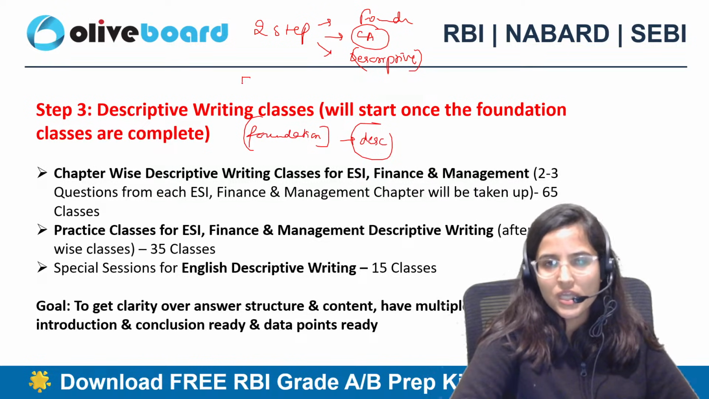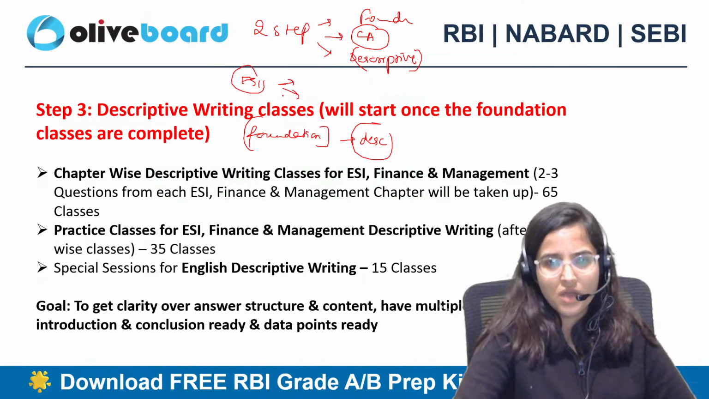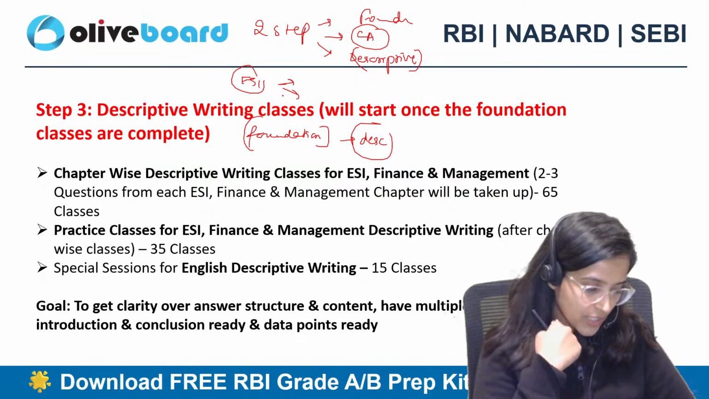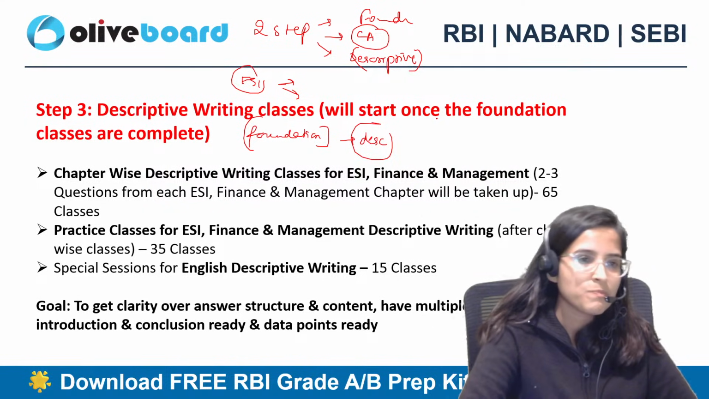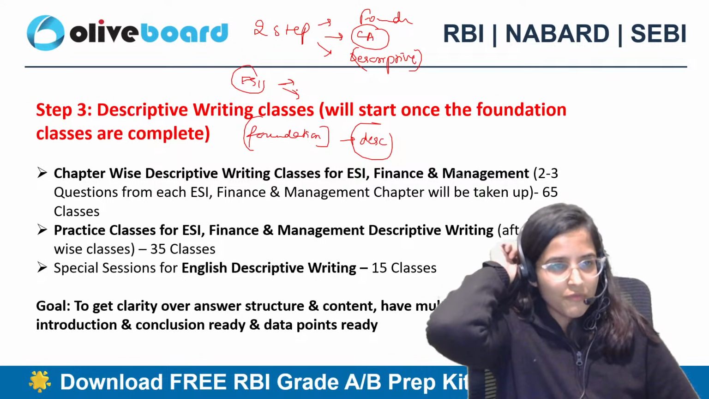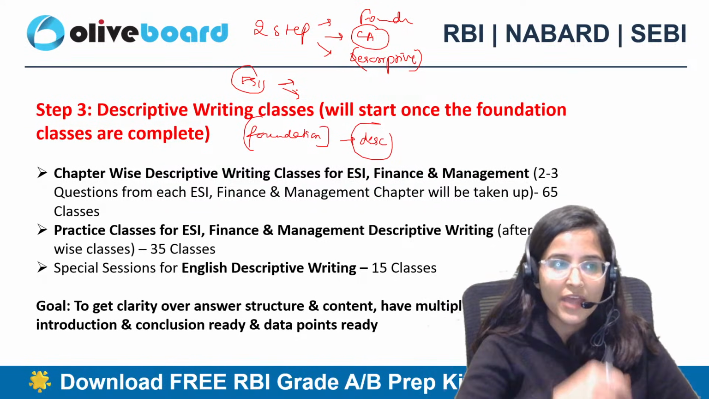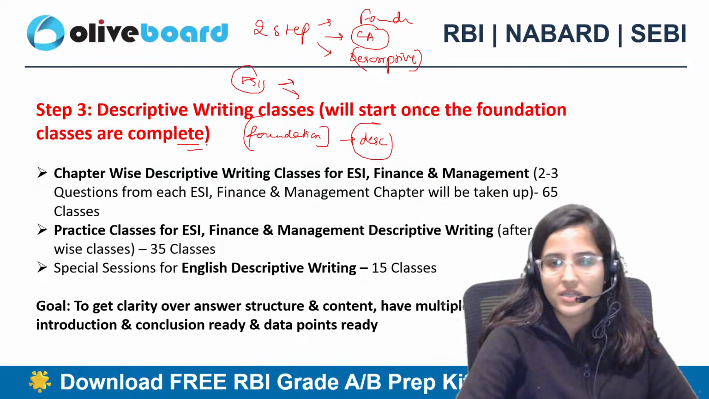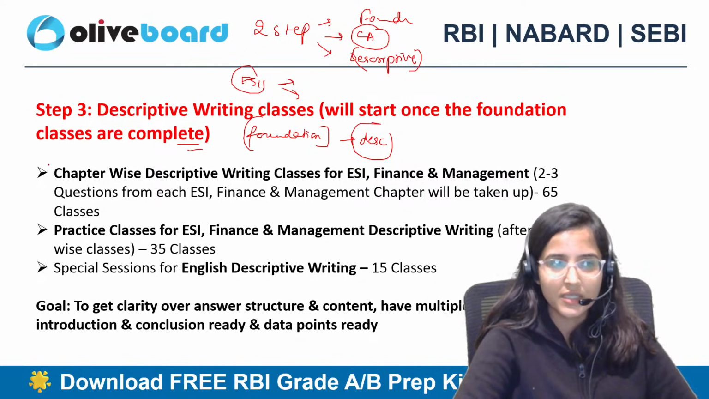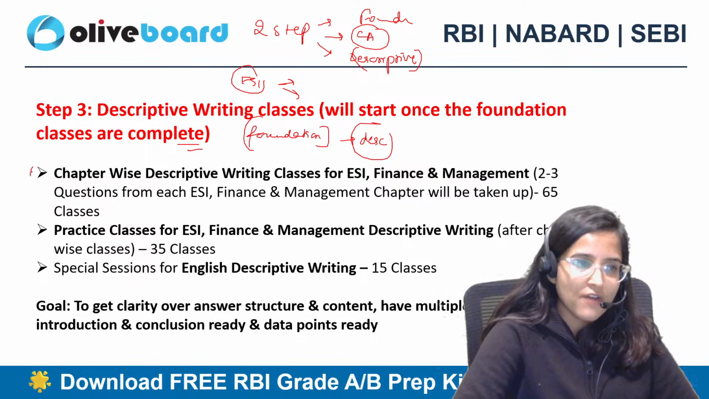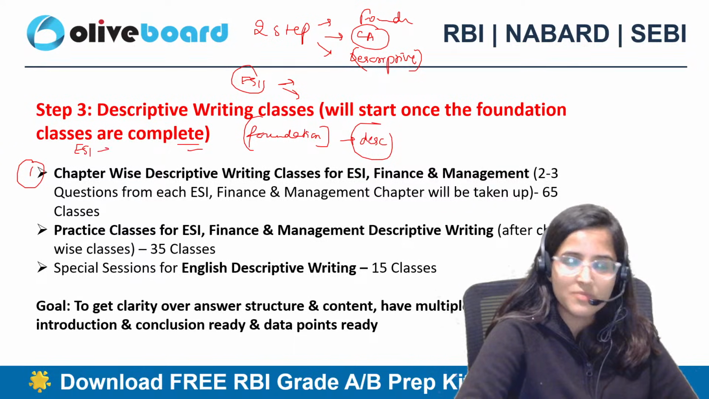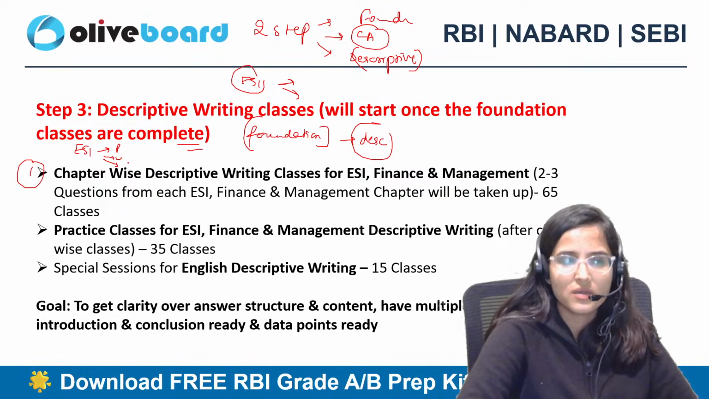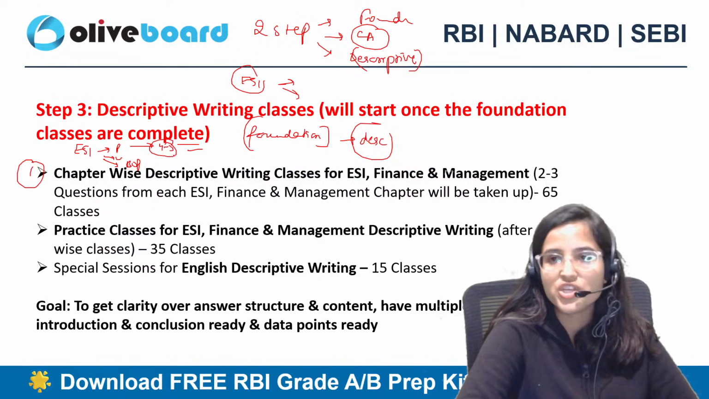Right now, as I take up your ESI classes, I give you 1 or 2 questions after every topic, or alternative to those topics, I keep giving you some other questions and I keep checking them. But properly, in a streamlined manner, regular classes of descriptive writing we are going to conduct once your foundation classes are clear. First, we will cover chapter wise descriptive writing classes. For example, in ESI I'm taking up chapters like poverty, unemployment, BOP, etc. So chapter wise I'm going to take 3 to 4 or 4 to 5 questions from each chapter.